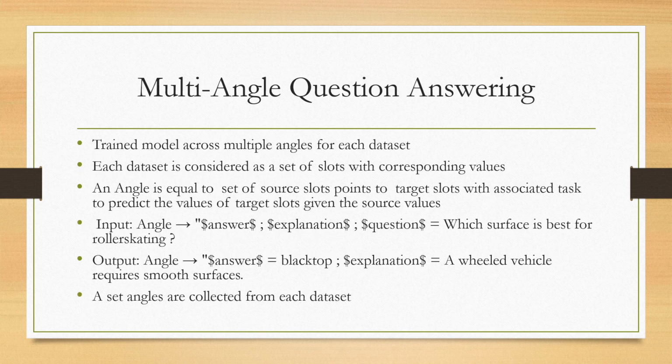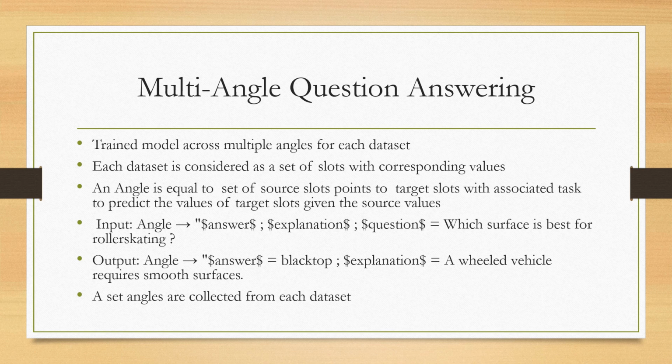So what is multi-angle question answering? A model is trained across multiple angles for each dataset. Each dataset is considered as a set of slots with corresponding values. An angle is equal to a set of source slots pointing to target slots, with the associated task to predict the values of target slots given the source values.